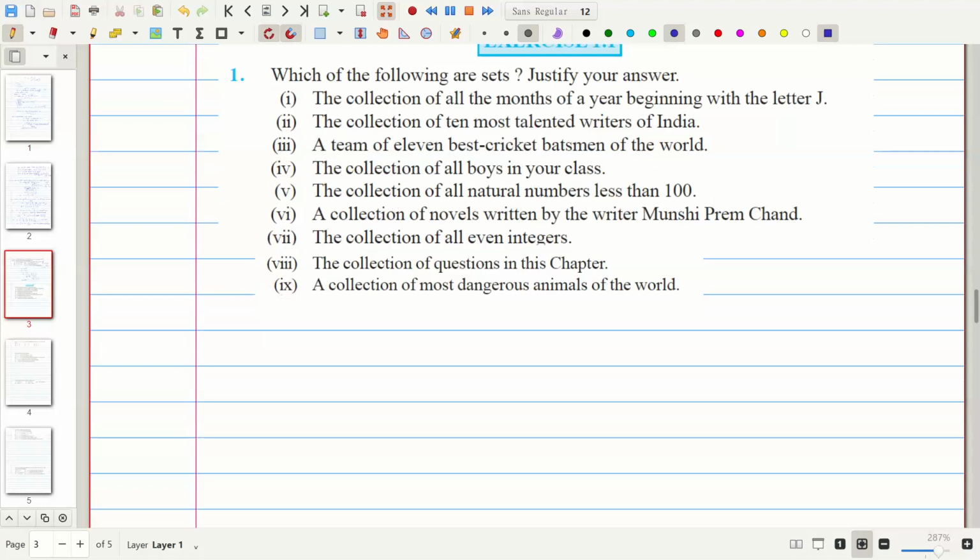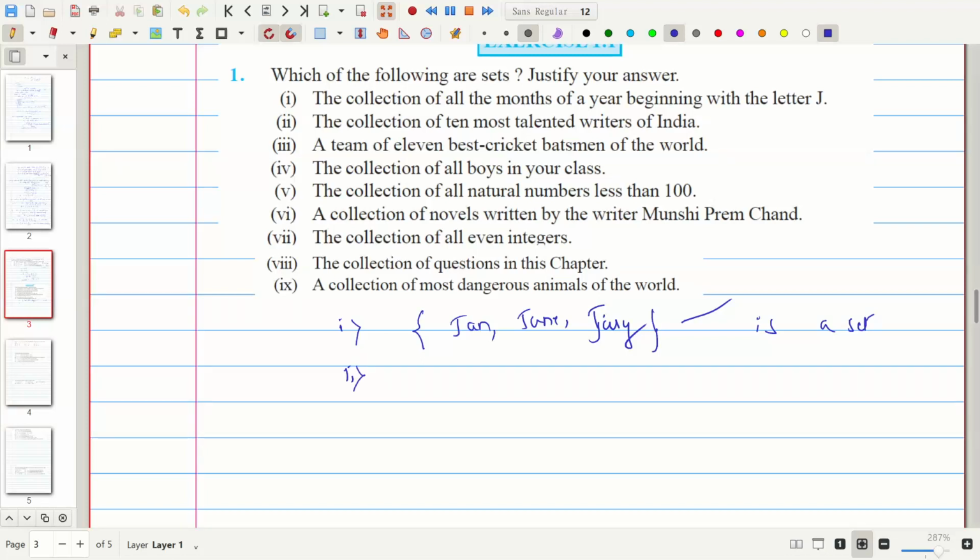The first one is the collection of all months of a year beginning with January. So which are the months? Those which start with the capital letter J. January is there, June is there, July is there. So for problem one, we will be getting a set. Therefore, it is a set.